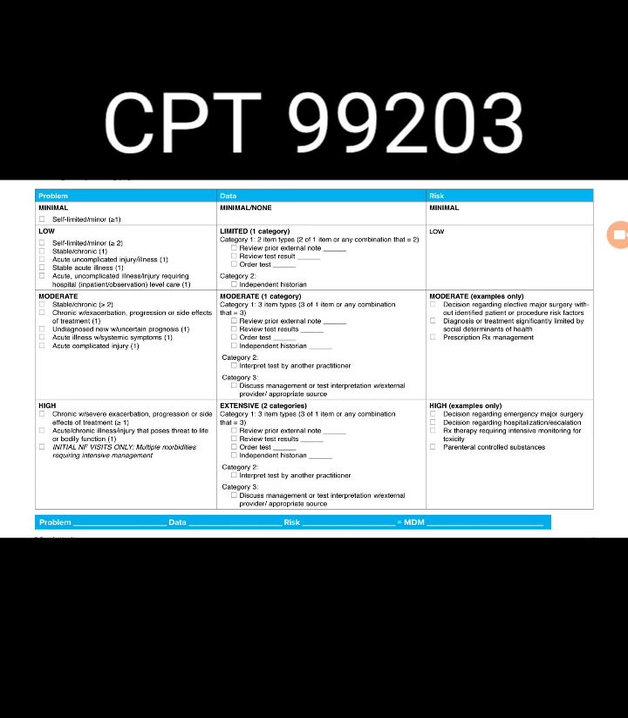If we look at the data, it is going to be limited. So it could be a review of labs or tests, any notes or ordering of tests. And the risk is going to be low, a low risk of complications or morbidity. So let's give an example of what a 99203 would look like.